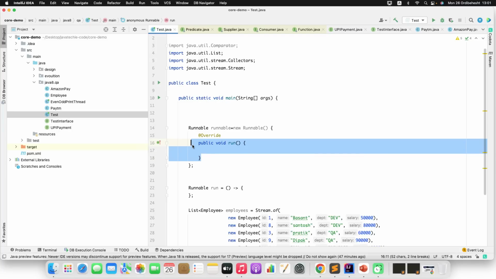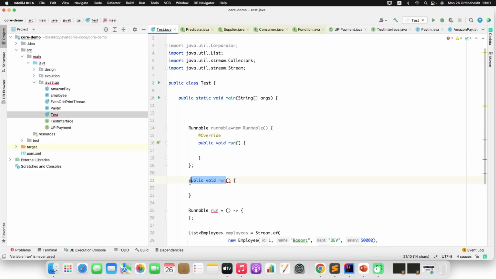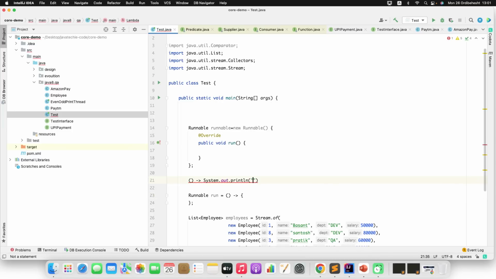Once again, let me show you in the simplest way. You copy the method, remove all the prefix, and you have only the parameters, then just provide the expression. If there is a statement, you can define it, otherwise you can also remove this. Let me do something like sout, run method. I just need to define a local variable, let's say a thread, let it be defined as th.